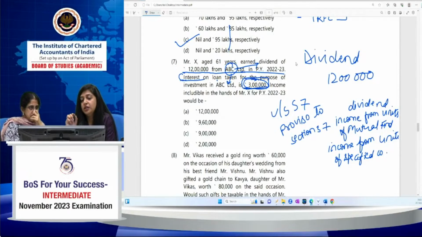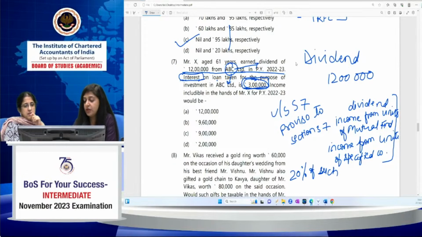But there is a condition that the interest expenditure which is allowed in respect of earning this income would be allowed only to the extent of 20% of such income. It means you will get the deduction in respect of the interest which you are paying for earning this dividend income, but the maximum permissible deduction would be 20% of such income.